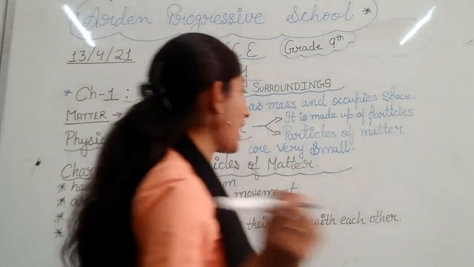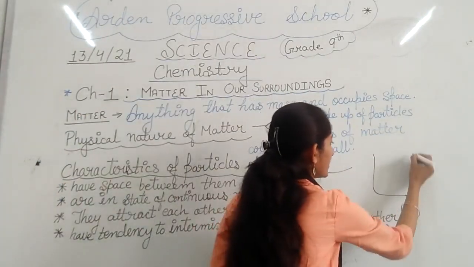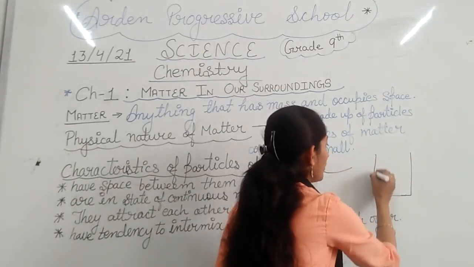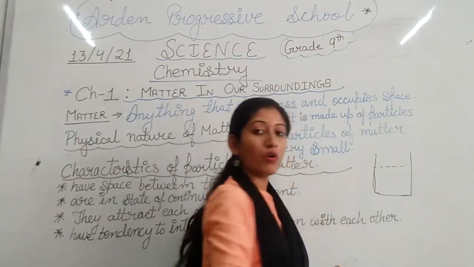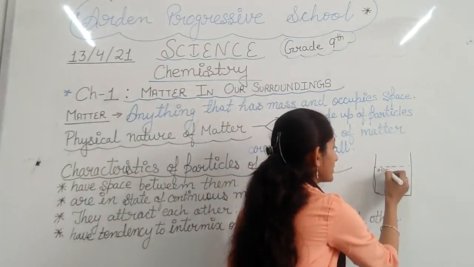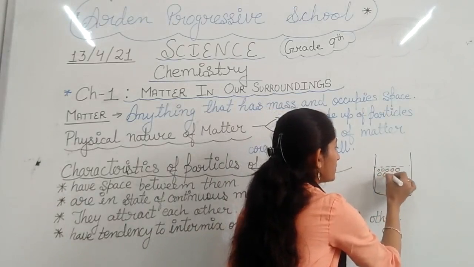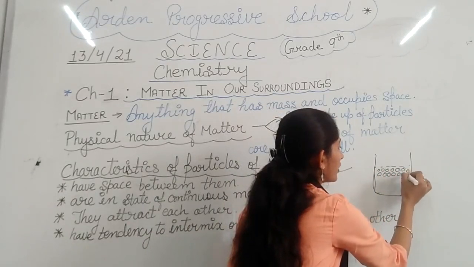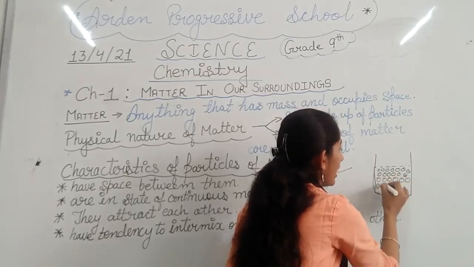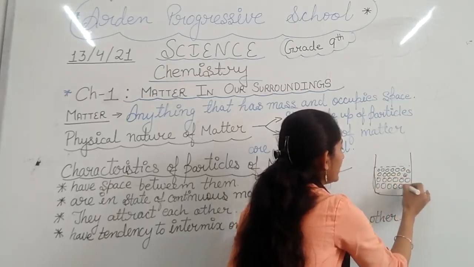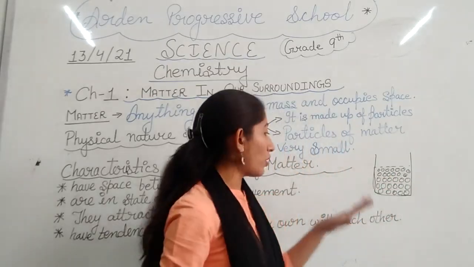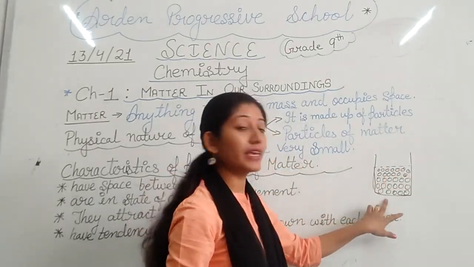So see beta, suppose this is a beaker. Okay, this is a beaker and in this beaker water is there. Actually the water that is visible like this also has small particles. Okay, water has small particles in it. ये water जिसको अभी complete water form में देख रहे हैं, it has particles. Now you will find that these particles also have space between them. ये जो water के particles हैं इनके बीच में भी क्या है?